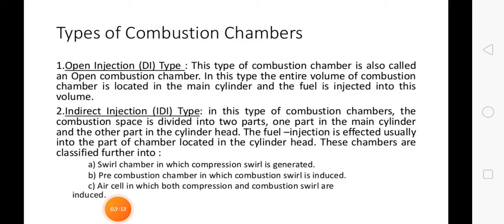What are the different types of direct injection combustion chamber? Number one, we will consider the shallow depth type chamber. The depth of the cavity provided in the piston is quite small, as the name suggests.